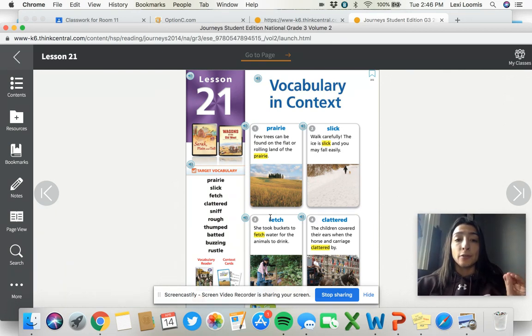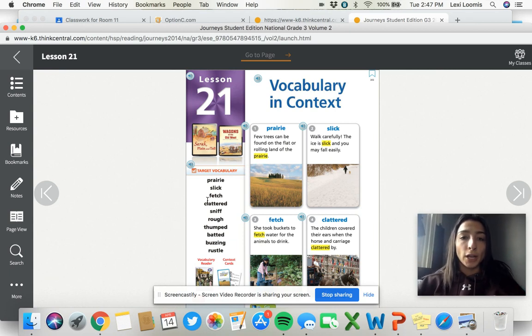And reading the story is really going to help us with identifying what a personal narrative is. So this story, Sarah Plain and Tall, is a personal narrative. It talks about one day, the events that happen in one day. There's a lot of detail. There's dialogue. So before you go into your writing today, I want you to read the story. I will have a link for you to also listen to the story, and we're going to go over our vocab.